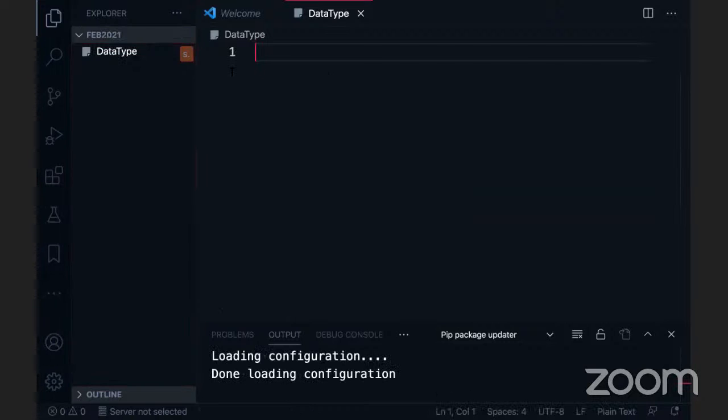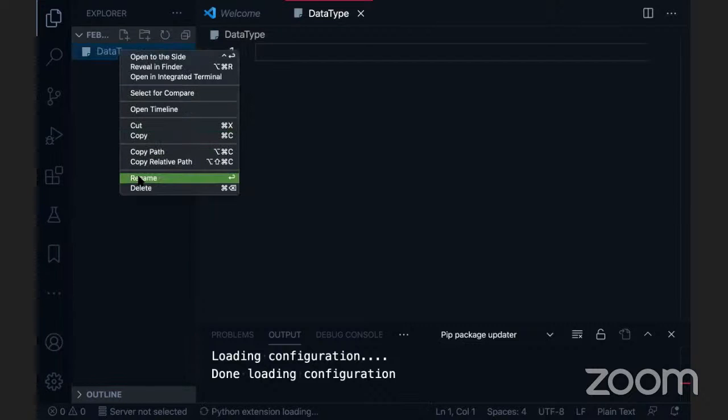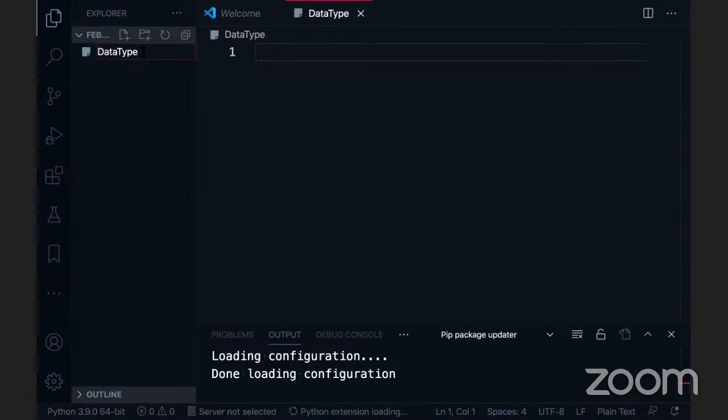So can you please tell me what are the data types? Do you know any data types? Anybody? Okay, so let me go and write the data types. Generally, data types are categorized.